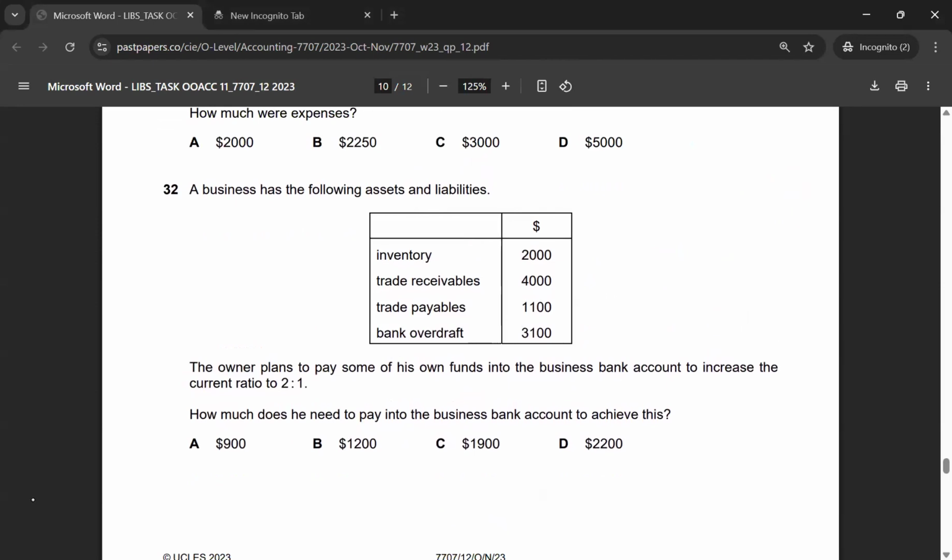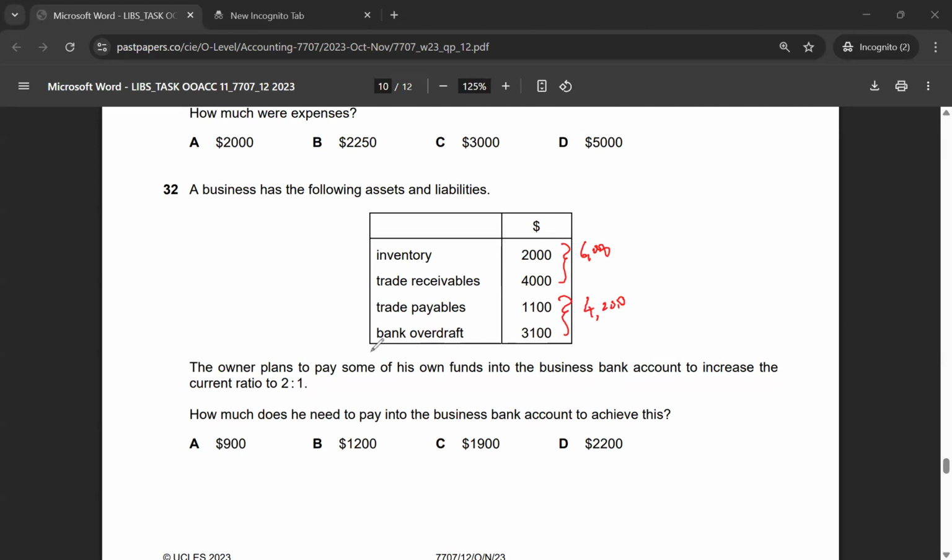Multiple choice 32. A business has the following assets and liabilities. The owner plans to pay some of his own funds into the business bank account to increase the current ratio to 2:1. How much does he need to pay into the business bank account to achieve this? So right now, our total current assets are 6,000, and then this is 4,200.